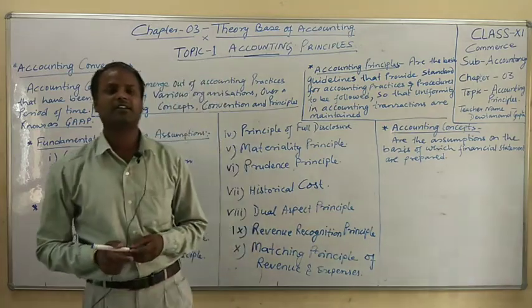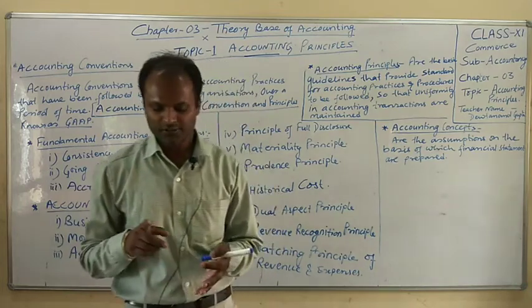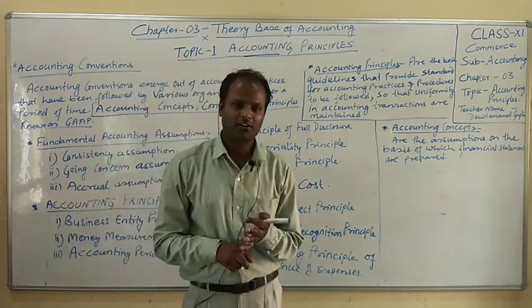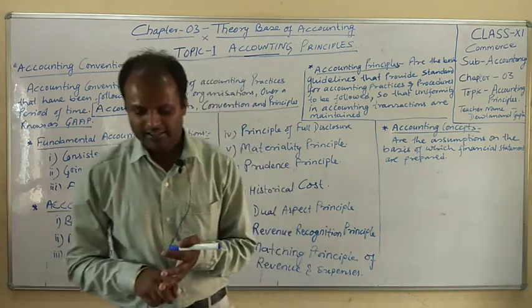Whatever financial statements there are, they are prepared on the basis of accounting: the trading account, profit and loss account, balance sheet and cash flow statement.